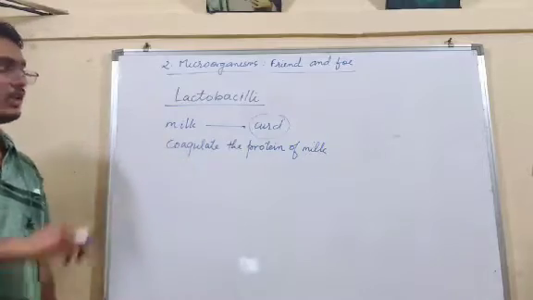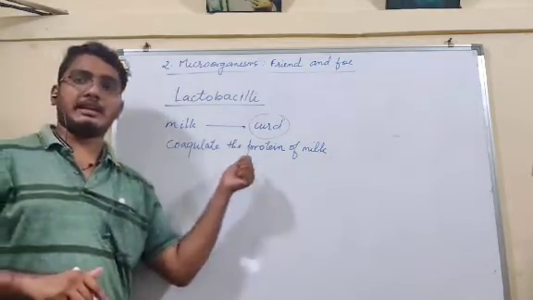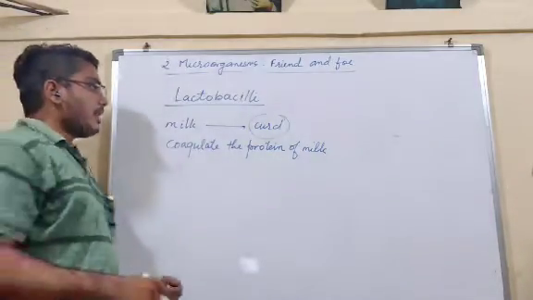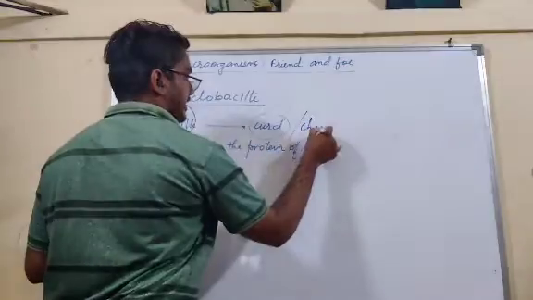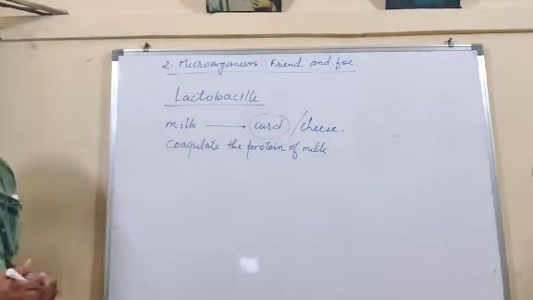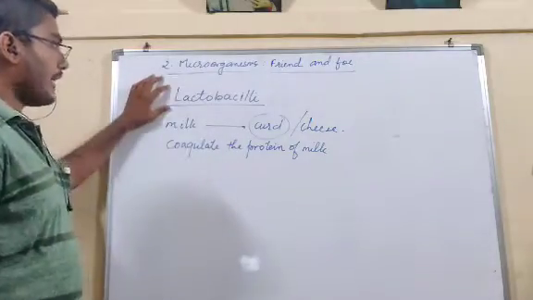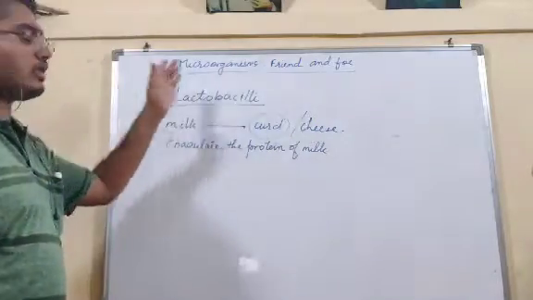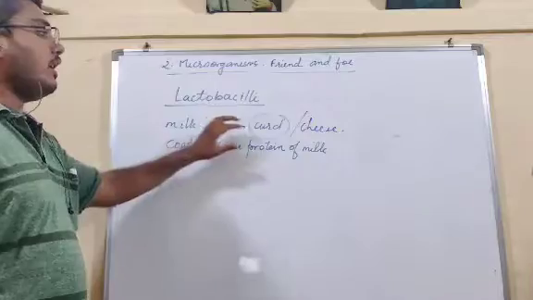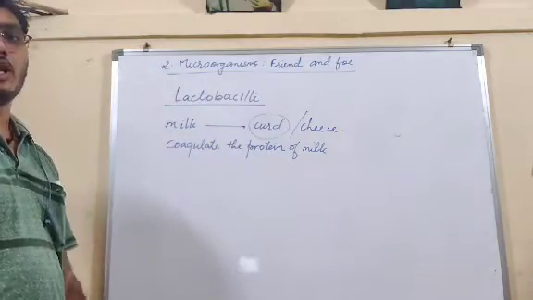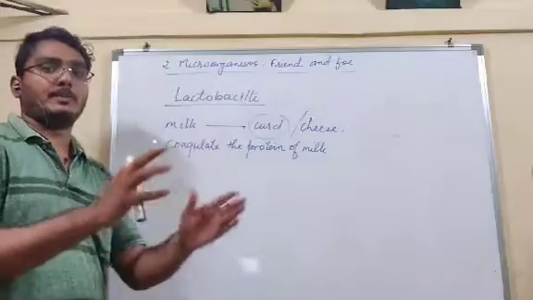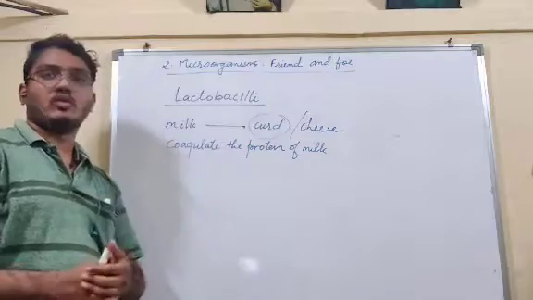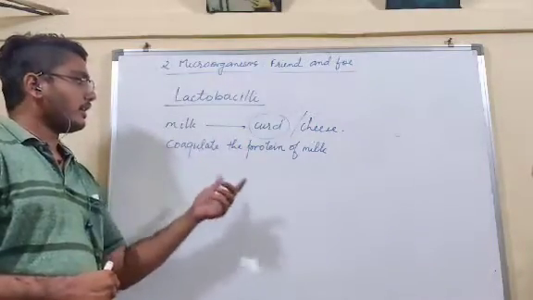Lactobacilli. Now they are useful because we are eating curd. We are having the curd. The use of curd is very important for us, and it also helps to make cheese. Understand why some bacteria are useful? Because bacteria like Lactobacilli convert the milk into curd or cheese. How do they convert the milk into curd or cheese? By coagulating the protein of milk. It means the protein in milk is gathered in different places, and by coagulating it, curd is made.